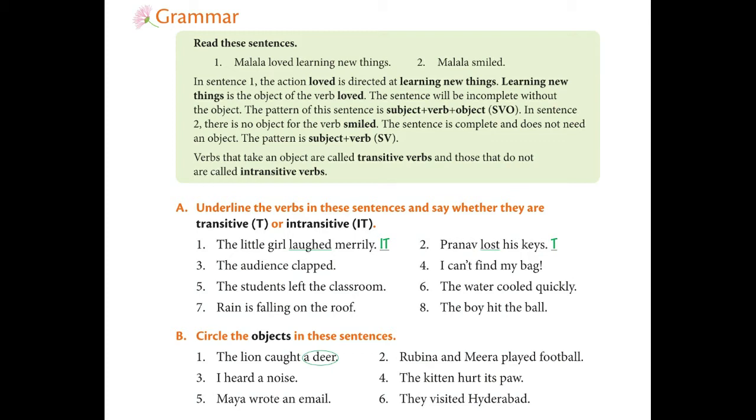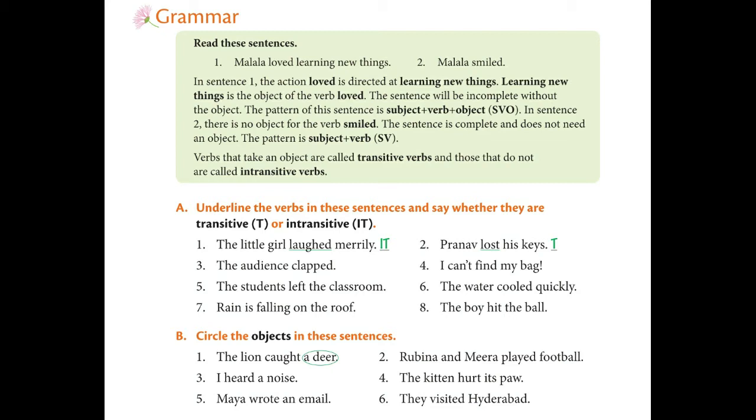Very simple. Underline the verbs in these sentences and say whether they are transitive or intransitive. We have 8 sentences here. The first 1 and 2 have been given here itself. First one, the little girl laughed merrily. Laughed merrily. Here it is intransitive.